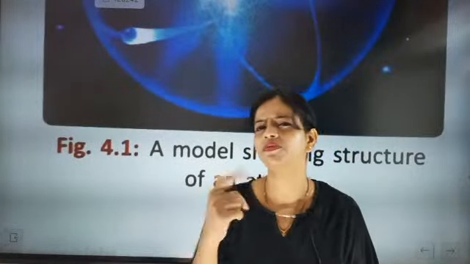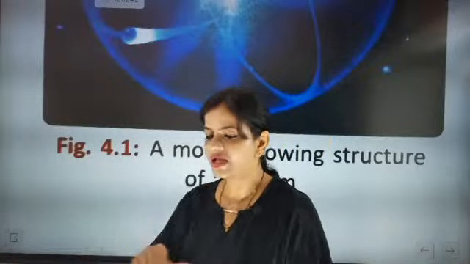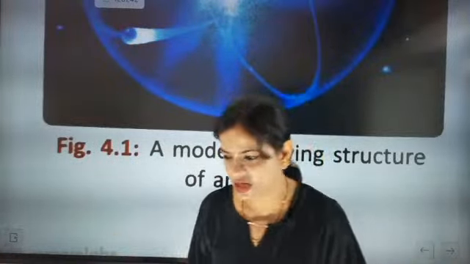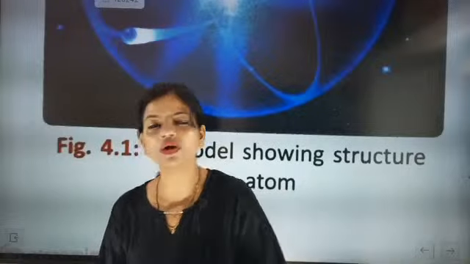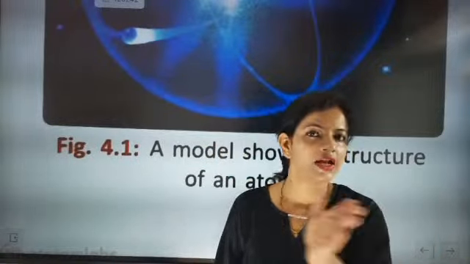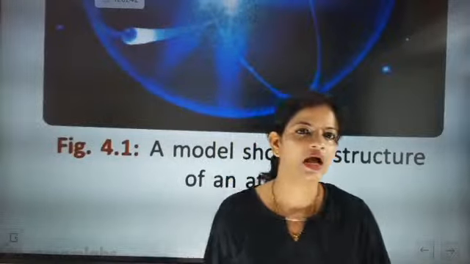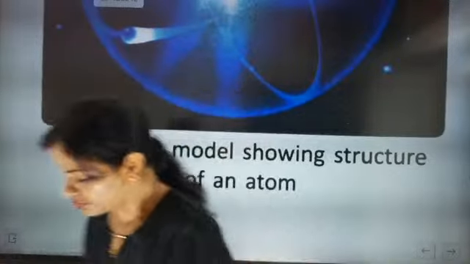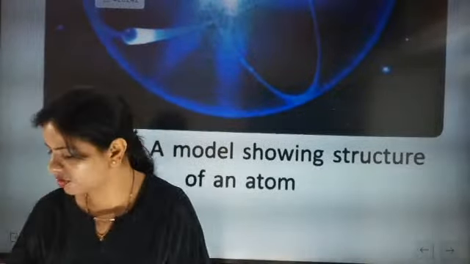Means atom can be further broken down, and they started discussing about the subatomic particles. Then we started understanding that there are subatomic particles, and they are neutron, proton and electron.